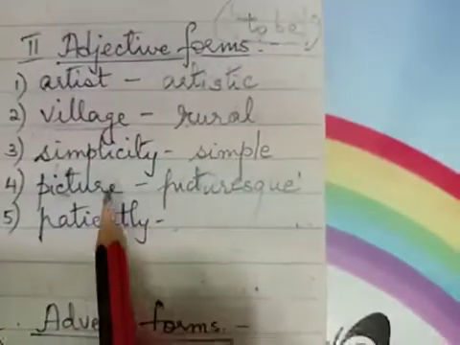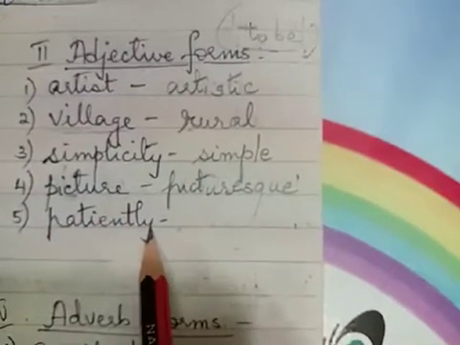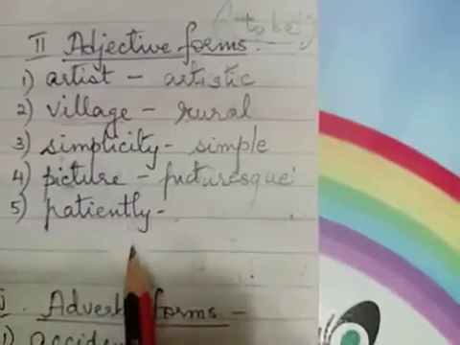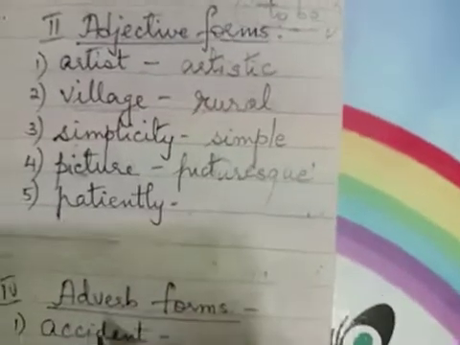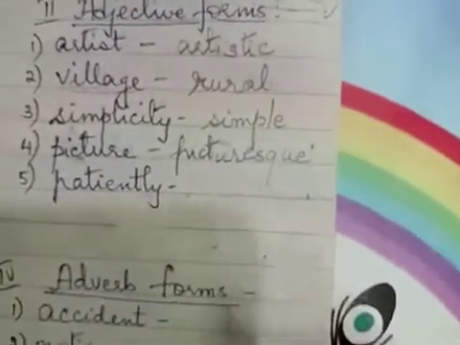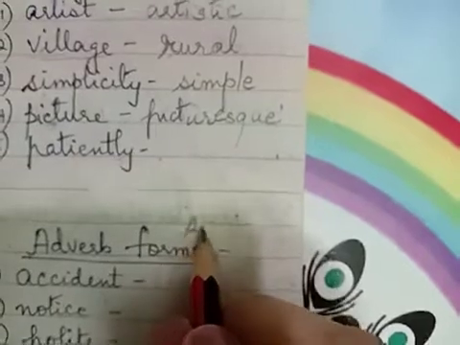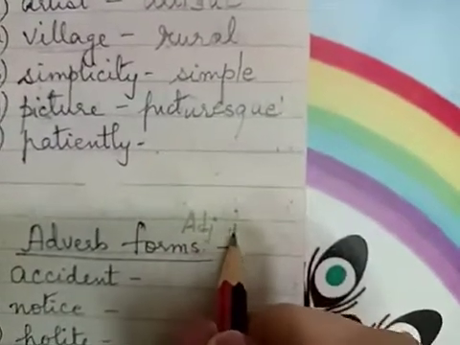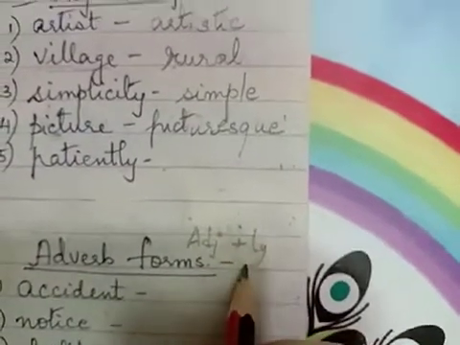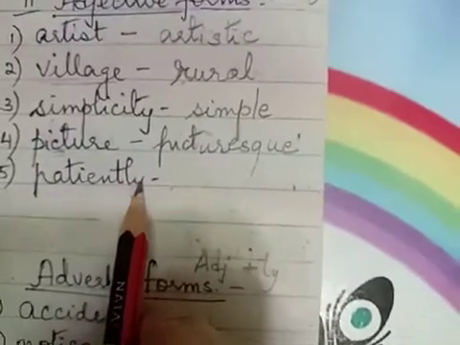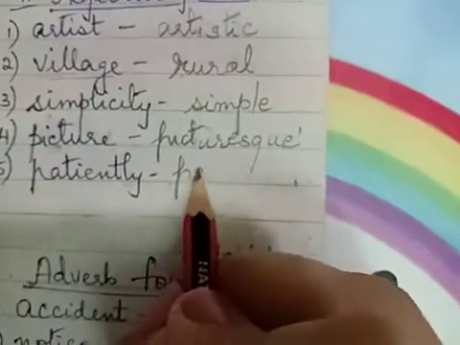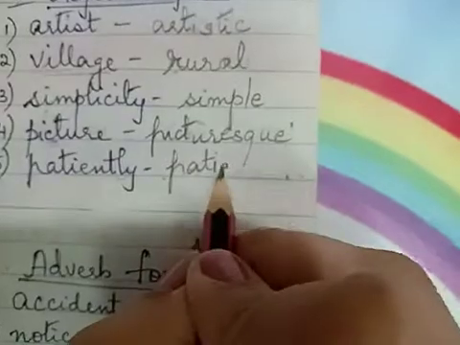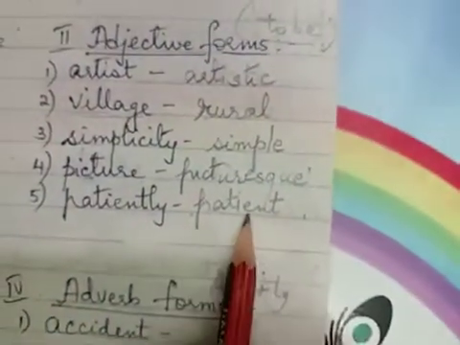Picturesque will be the adjective form of picture. Patiently. Now this word is ending with the ly. Generally words ending with ly are adverbs. Okay, and an adverb is usually formed by taking an adjective and adding a ly to it. So now when this ly is removed, you will get the word patient. So to be patient. So this will be the adjective form of patiently.